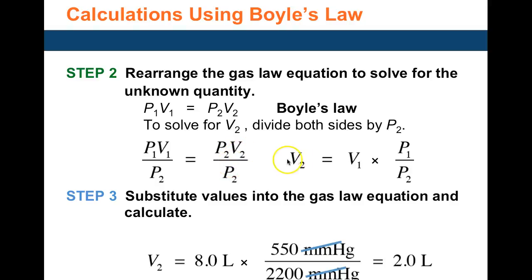So V2 becomes P1 V1 divided by P2. So 8 times 550 divided by 2200, and that gives you 2 liters. That's the prediction: as the pressure goes up, the volume must come down.